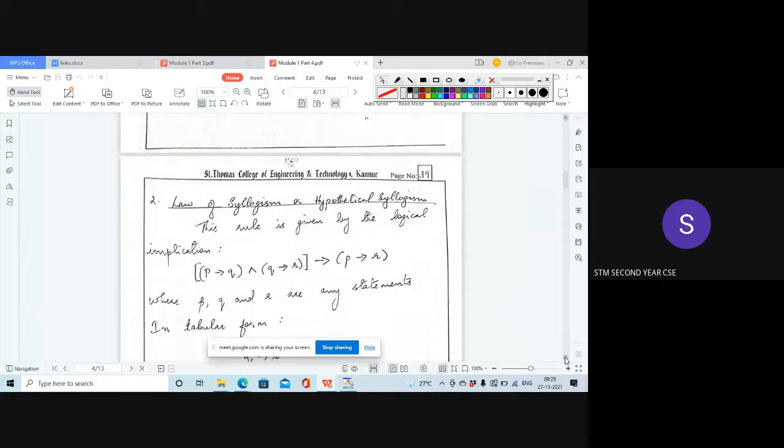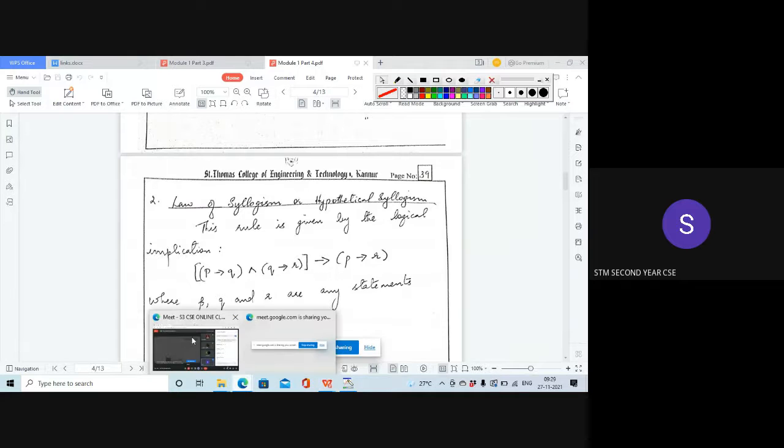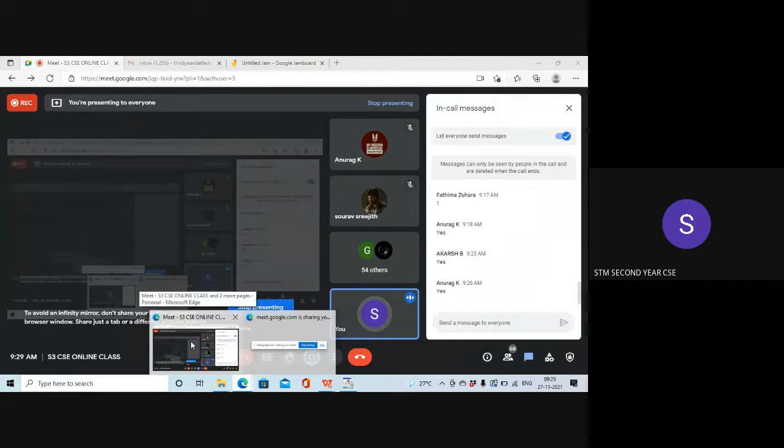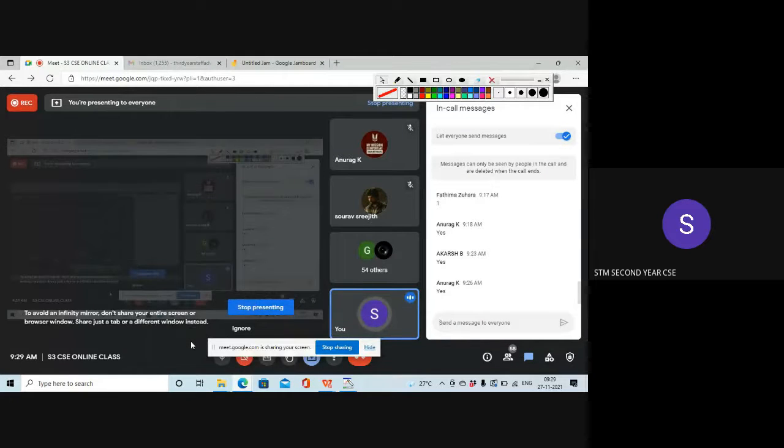So that was the first law, and that is modus ponens. Next class we will study the next law, modus tollens, and the law of syllogism. So we have studied one law, modus ponens. Study that formula. The syntax, the formula should come to your mind when you are solving problems.